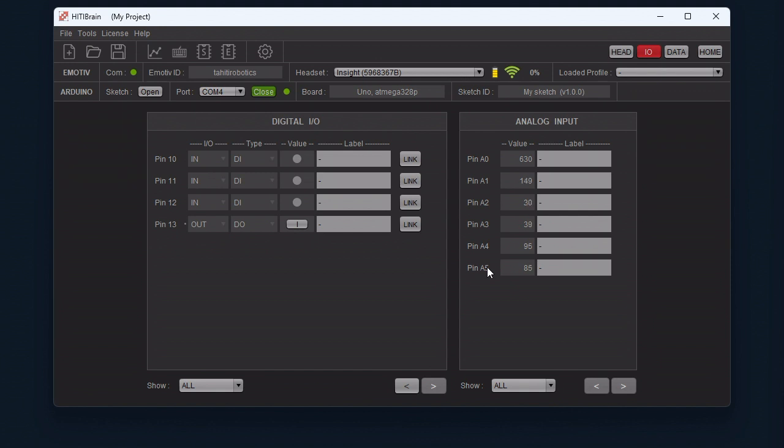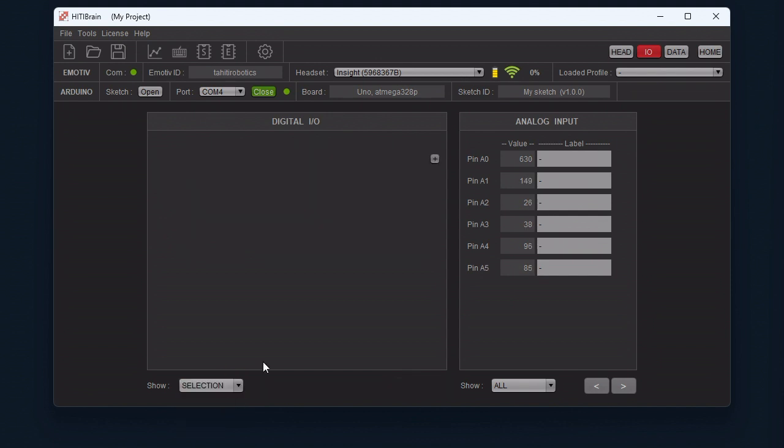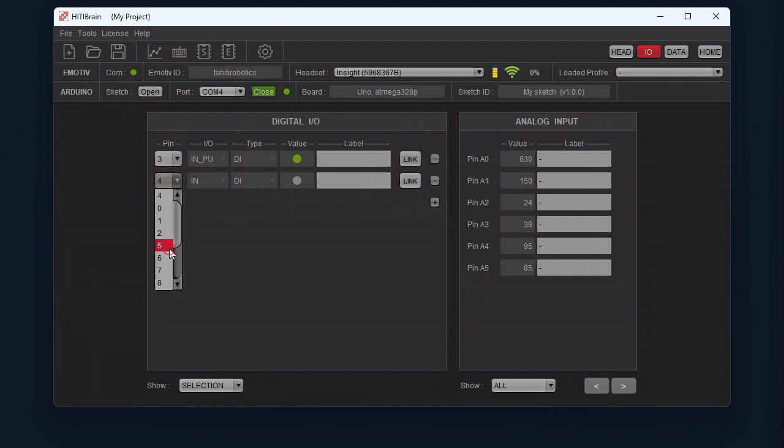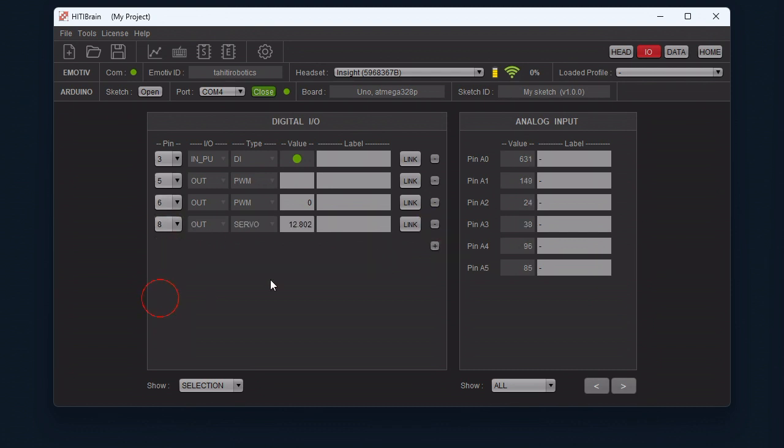Now we would like to only show pins of interest, so let's show a selection of pins and add pin 3, pin 5, pin 6, pin 8 and pin 13.